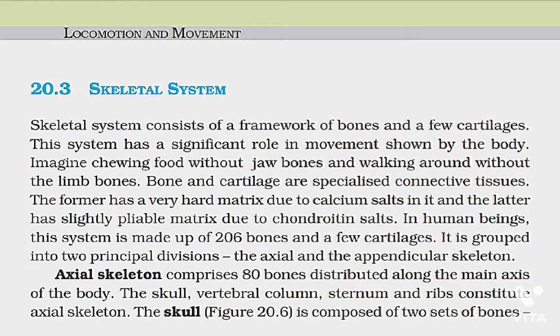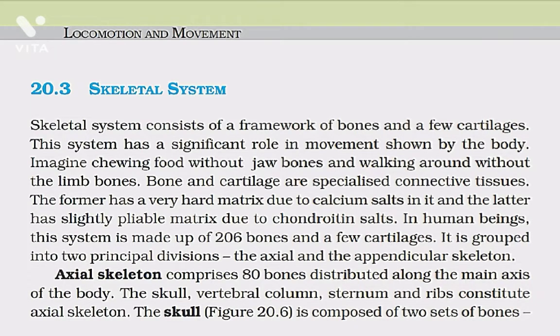The former has a very hard matrix due to calcium salts in it, and the latter has slightly pliable matrix due to chondroitin salts. In human beings, this system is made up of 206 bones and a few cartilages. It is grouped into two principal divisions, the axial and the appendicular skeleton.